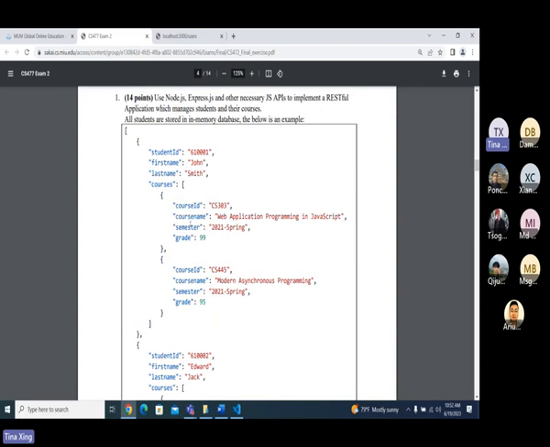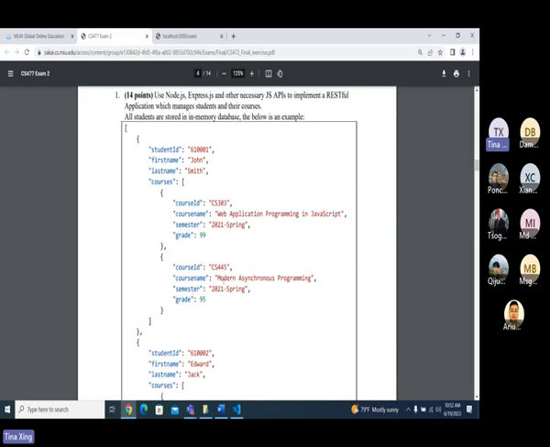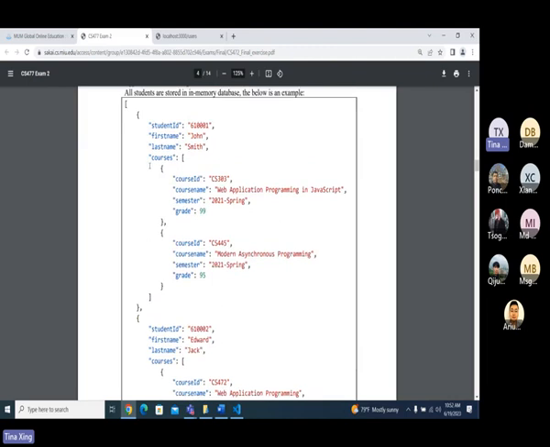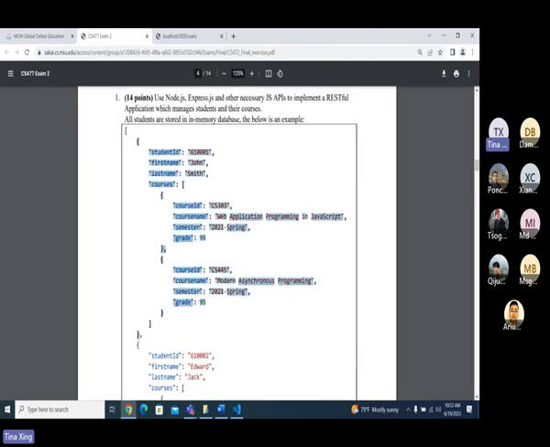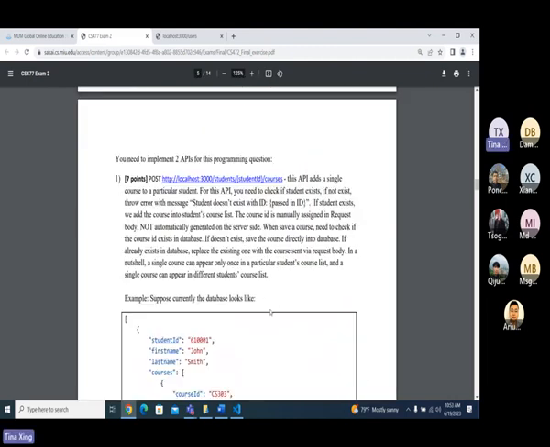Which you have course ID, course name, semester, and grades, okay? The structure is like this way for each of the student, okay? So first one, I want to make a POST, which is to add a single course to a particular student, right?